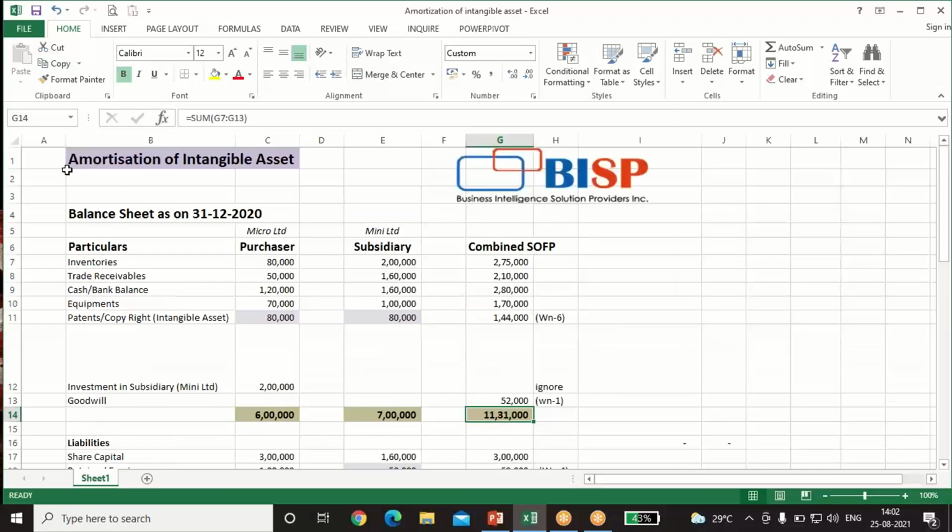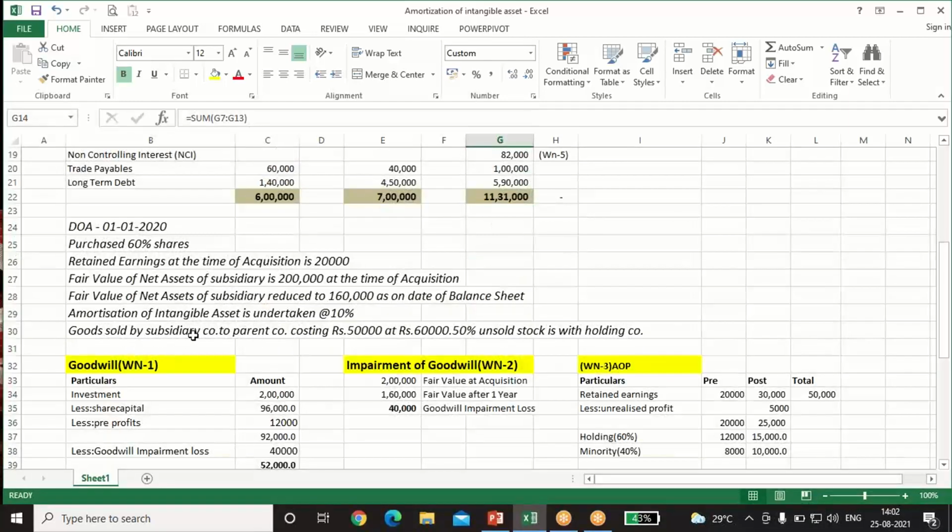This is how the adjustment of amortization of intangible asset is done, along with some other small adjustments like unrealized stock and impairment of goodwill or impairment loss